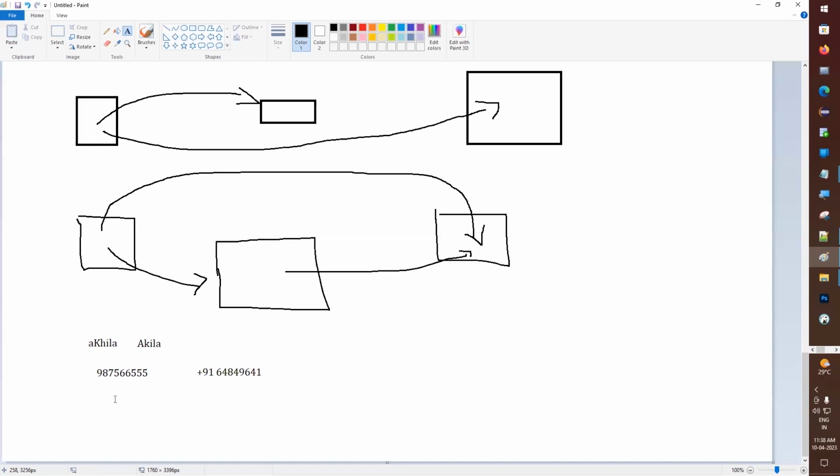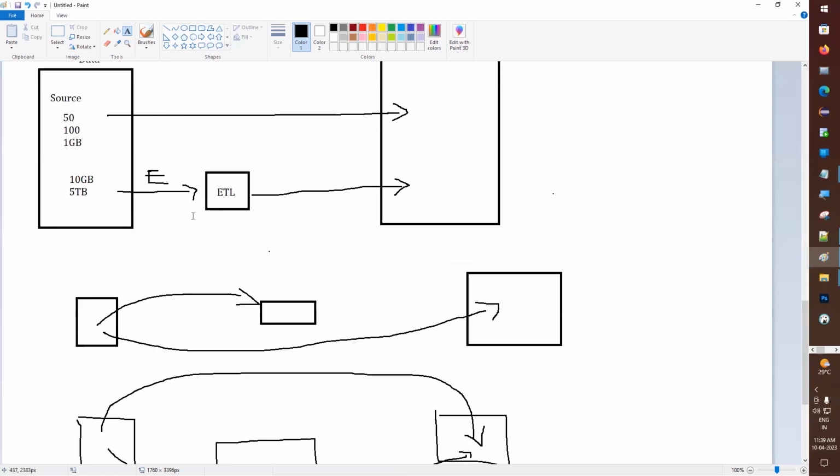If we keep the duplicate data, it takes more memory space, right? If we take the same picture again and again, our memory card will be filled very quickly, right? So we don't want to take the same picture again and again, one picture is enough in our camera. So like this we have to remove the duplication. These all come under the transformation. So this is what we have to do in this place.